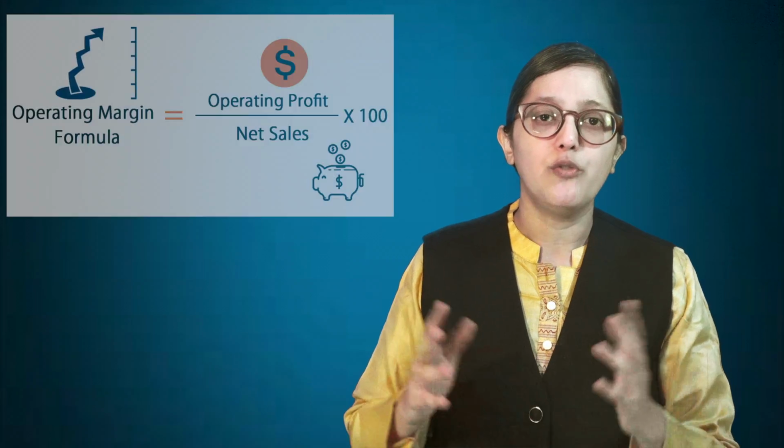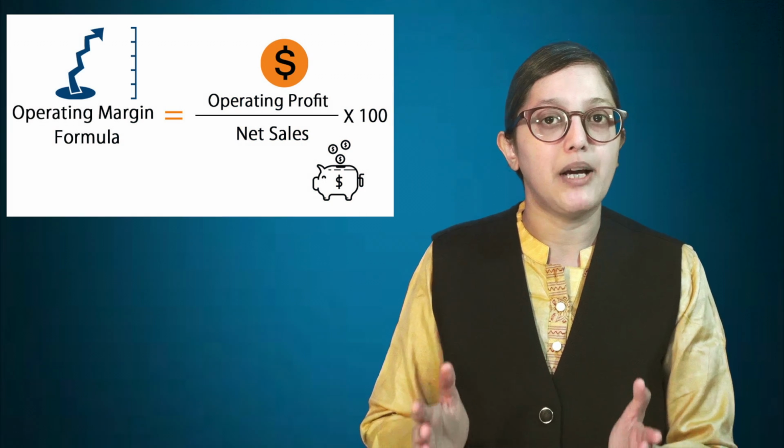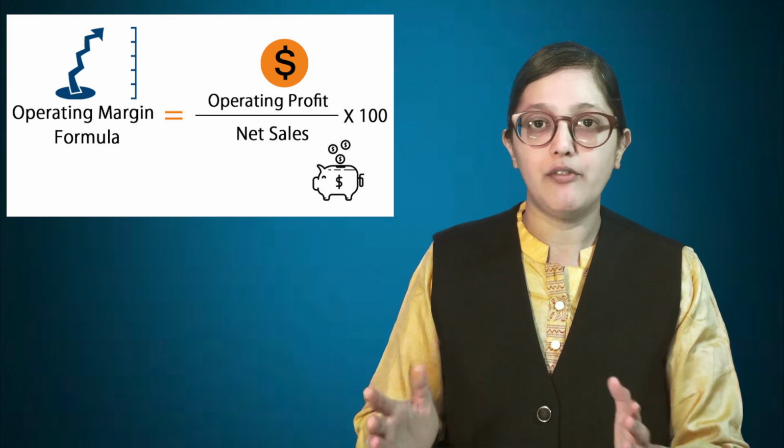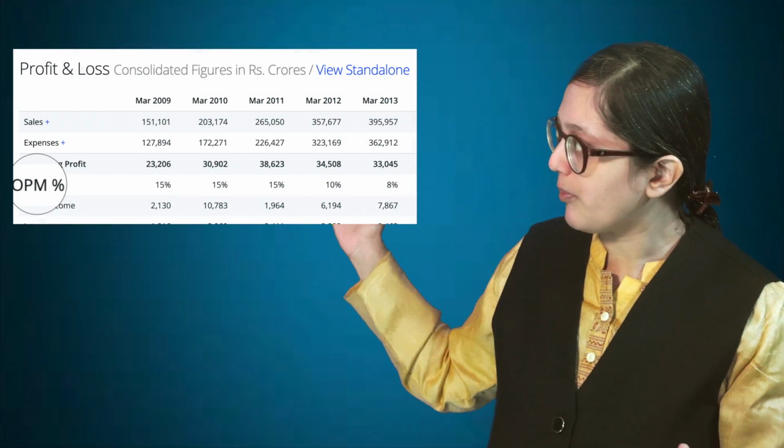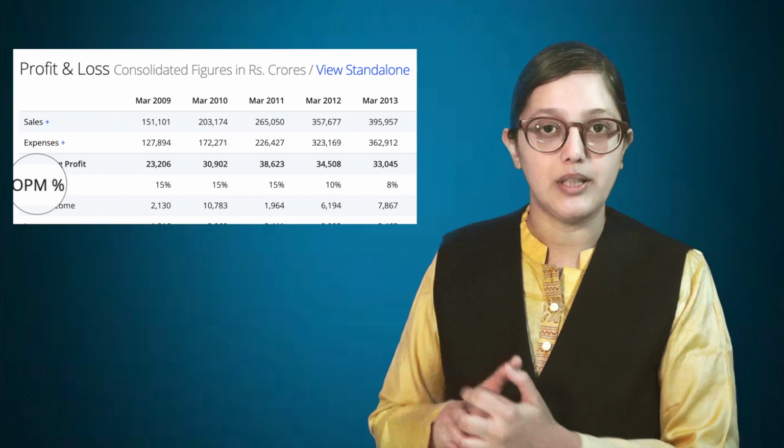This is operating profit margin. Now the formula for operating profit margin is operating profit divided by the total revenue. You don't have to do this math because all the figures of operating profit margins are available. They're available on Screener and even otherwise they're available.